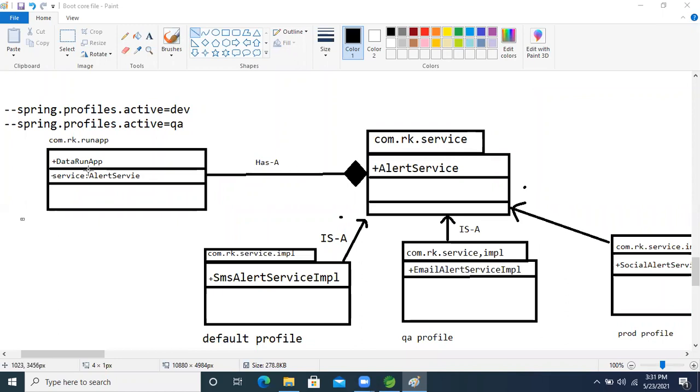So we know that. But this class has a has-a relation to whom? Alert service, right? But this alert service is an interface, so its implementation classes, multiple implementation classes, are there. My message alert service interface is there with a relation. Then which class will we create first, and where will development start?